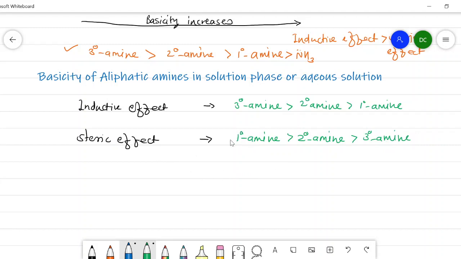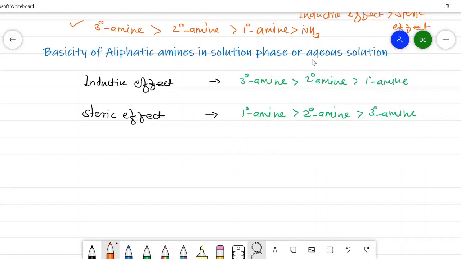In a primary amine, the steric hindrance is less, but in a tertiary amine, the steric hindrance is more. Therefore, the hydrogen which comes from the other compound is blocked. That's why the basicity order in case of the steric effect is such that the primary amine is more basic than a tertiary. In the aqueous solution or solution phase, in addition to the inductive effect and steric effect, we have to consider a third effect, that is the solvation effect.